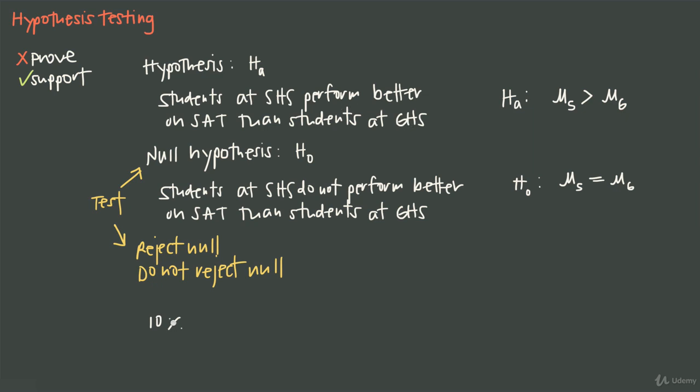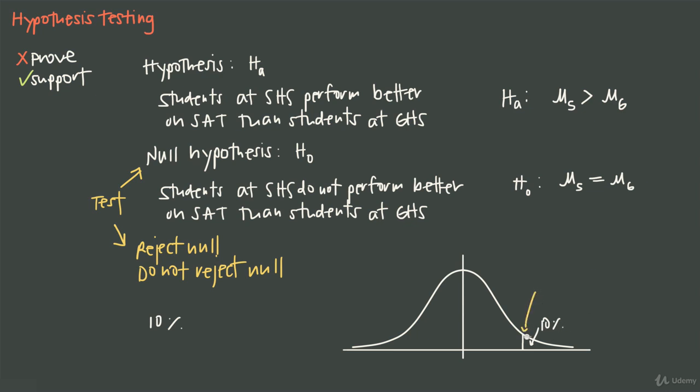Now, what that looks like when we're actually doing the math is that we look at the 10% probability threshold as a z-score. Since we're looking to see that Springdale scores are higher than Greenville scores, if we imagine this as a normal distribution and we have this 10% threshold, then what we want to do is look at the z-score here that is associated with this top 10%. So we want this here to be 10% of the area under the curve, and then we're looking for this z-score right here that's the boundary for this 10% level.